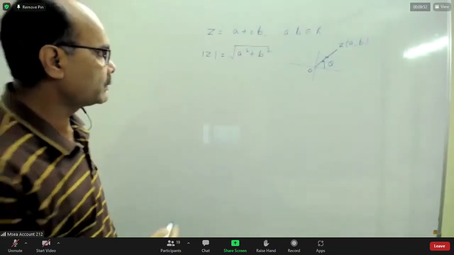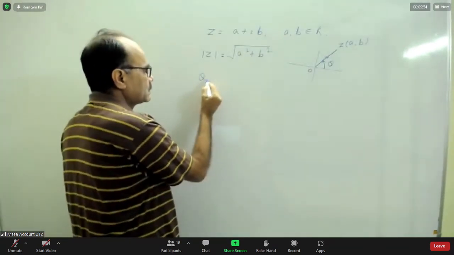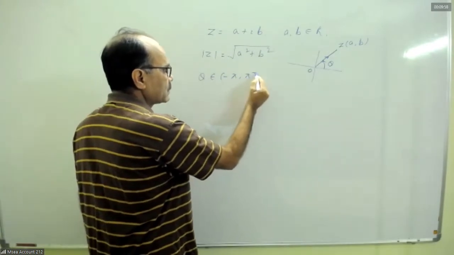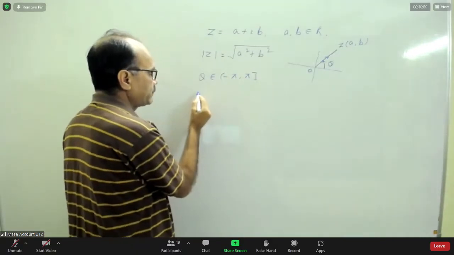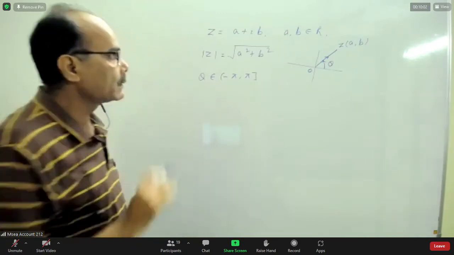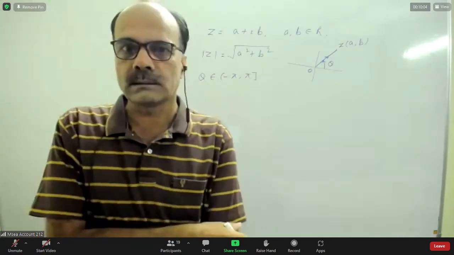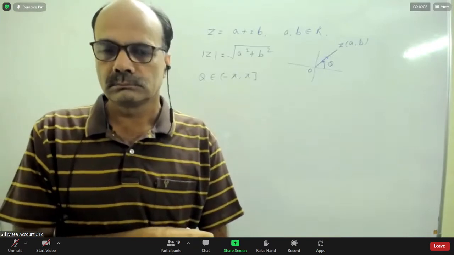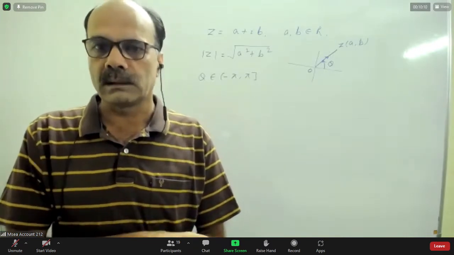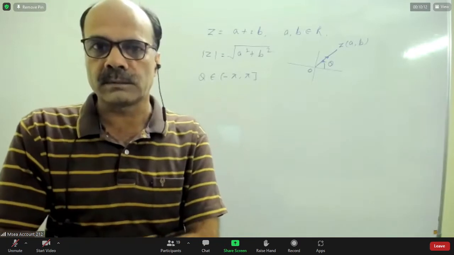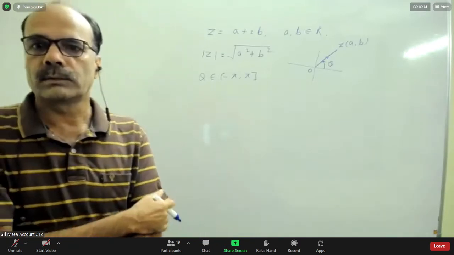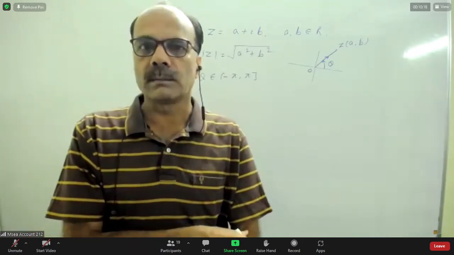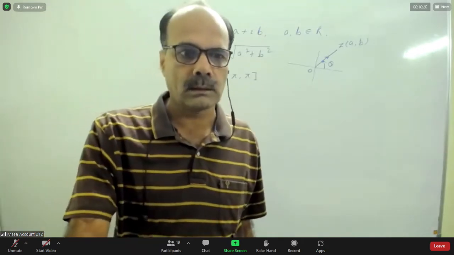The principal argument theta should belong to minus pi to pi. And for different cases, we have discussed theta is tan inverse b by a, pi plus tan inverse b by a, and minus pi plus tan inverse b by a. For different positions of the point, the principal argument is different.